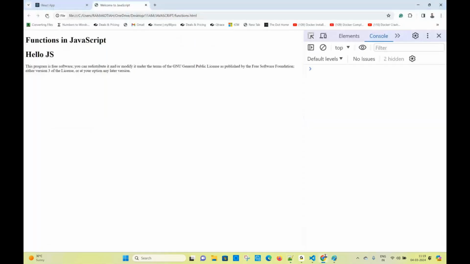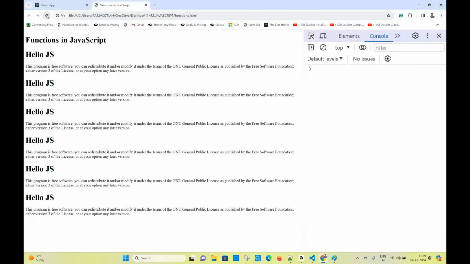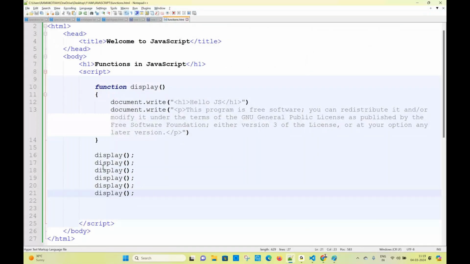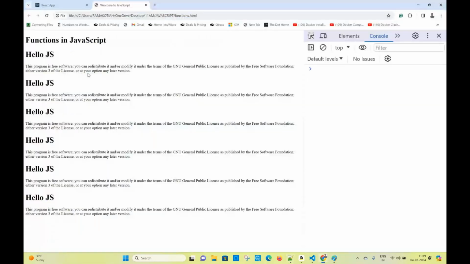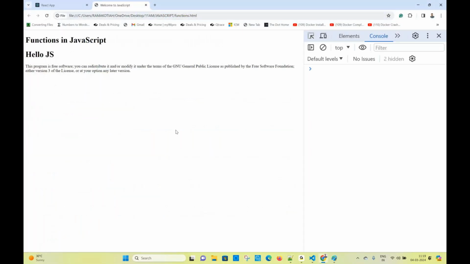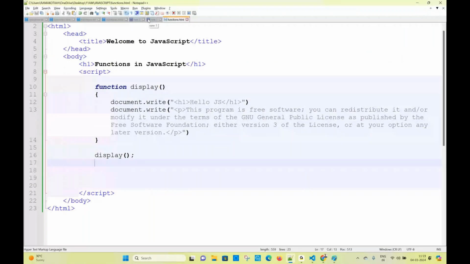You see now, it is executing six times because you call the function six times. I want to call only one time, sir. Yes, you can call it only one time. You can do it like this also. This is a way of creating a function. We can create the functions in